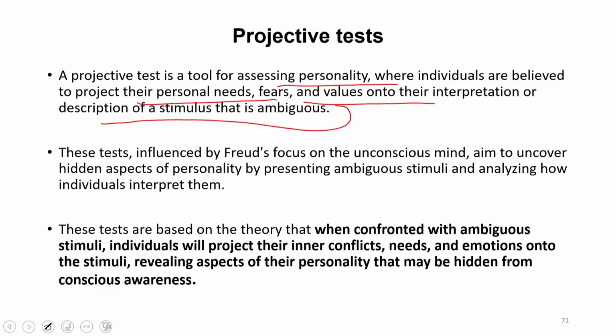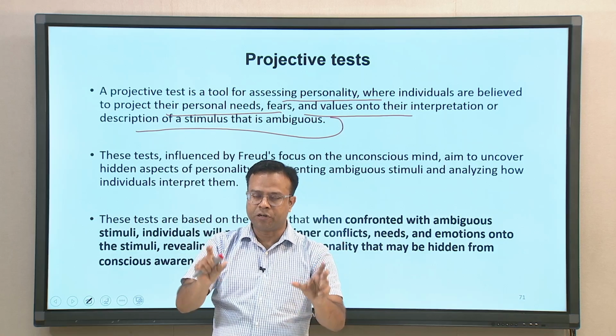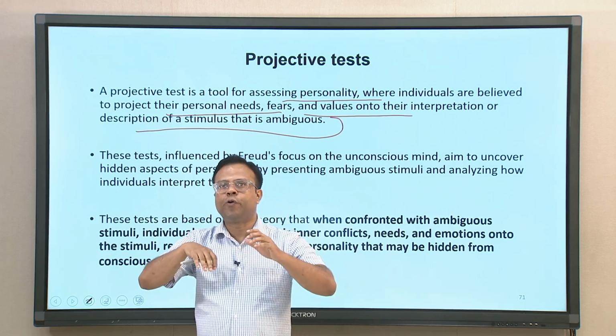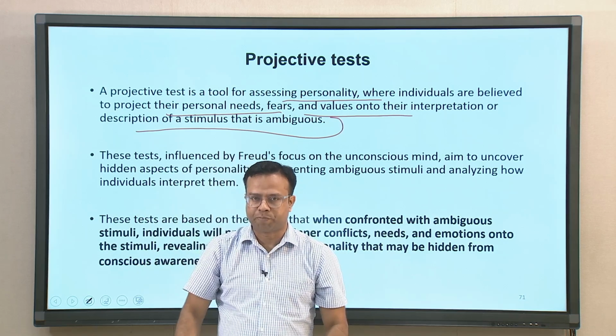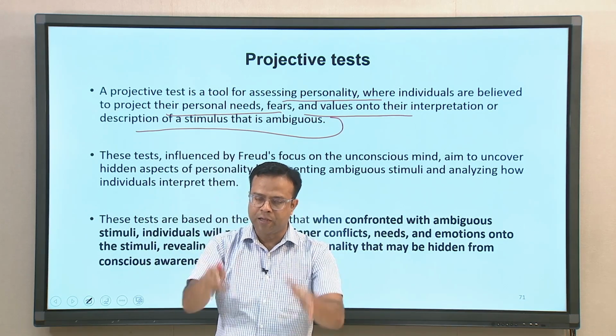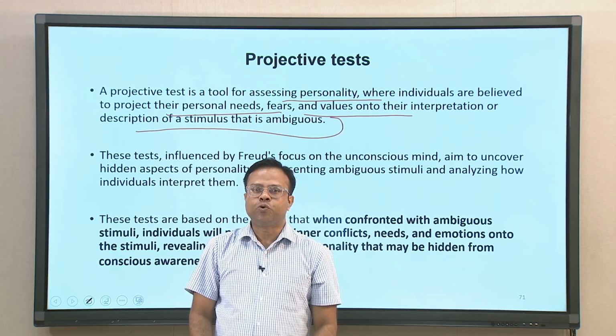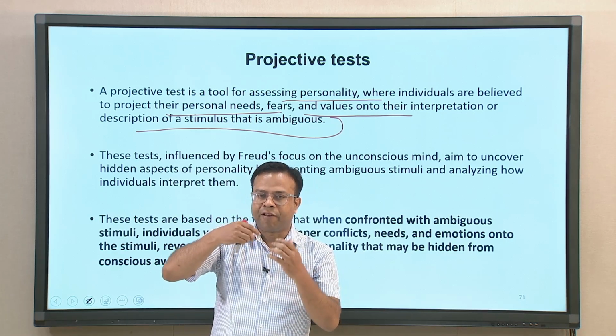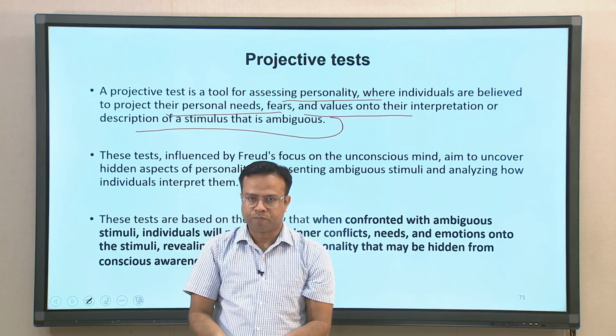So, the basic idea is, if you give an ambiguous stimulus where there is no clarity about what is happening in that particular situation, photo, or picture, then when people are asked to describe it, they are more likely to give flavors of their own personality in the description.